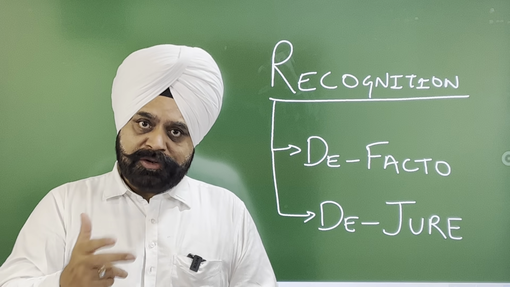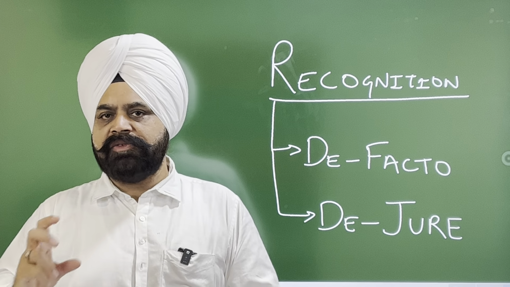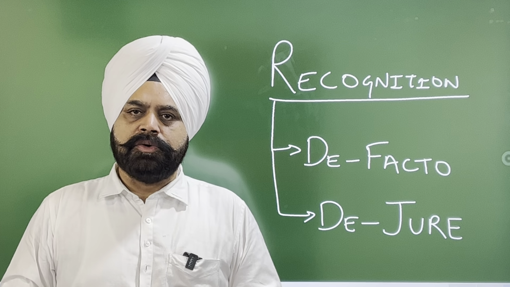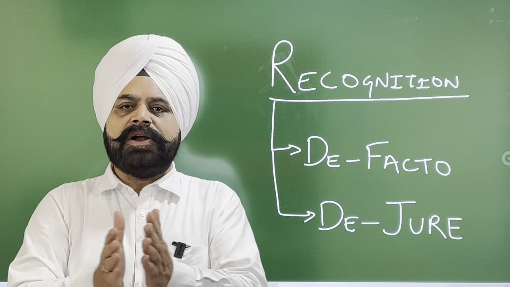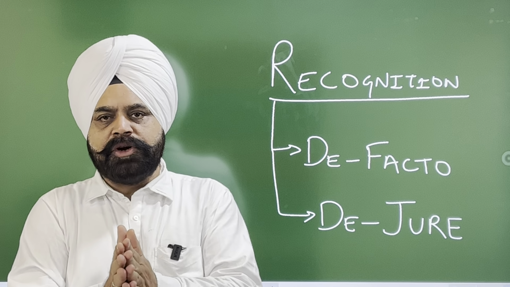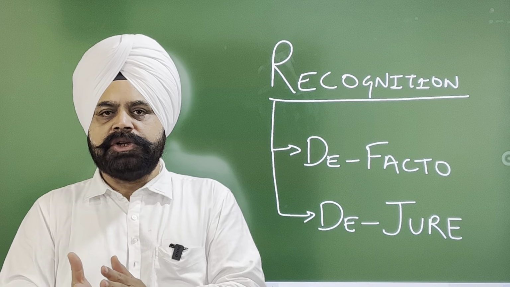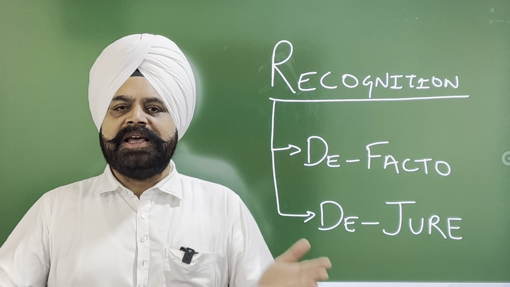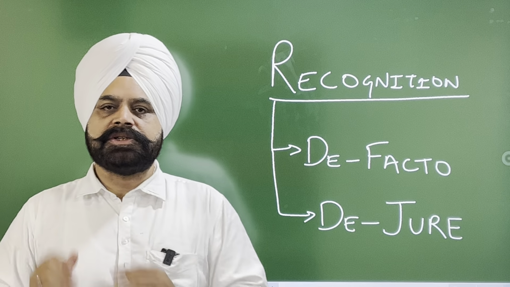So, the next question is, what is the effect of de facto recognition and what is the effect of de jure recognition? In case of de facto recognition, the recognizing state and recognized state cannot develop their diplomatic relationship. They cannot have the benefit of privileges and immunities under international law. But in case of de jure recognition, both the countries can develop their diplomatic relationship and they have the benefit of privileges, immunities under international law.